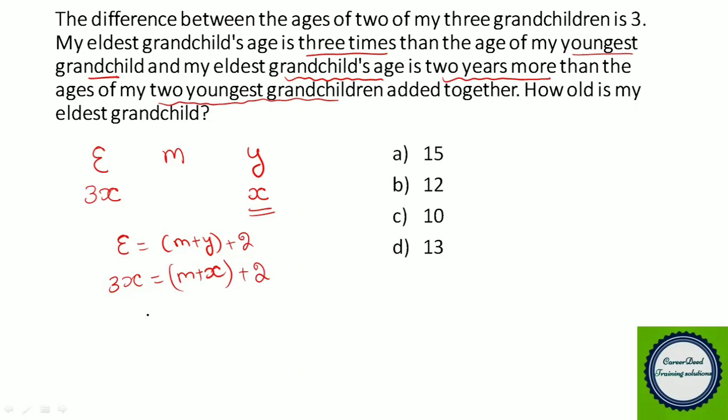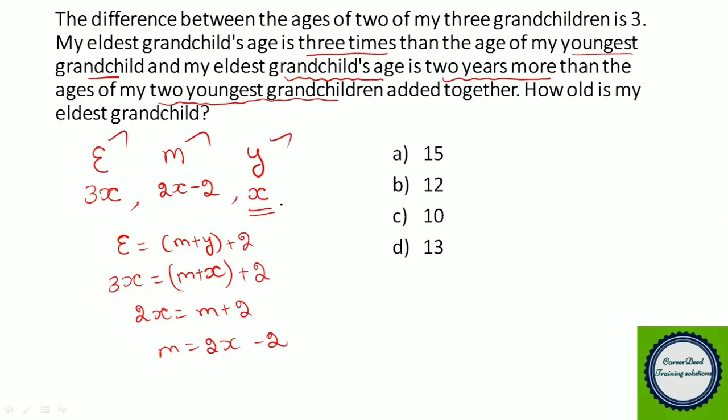That's it. So you can write 2X equal to M plus 2, or you can write M equal to 2X minus 2. Now instead of M, you can write 2X minus 2. That is, the age of the eldest grandchild is 3X, the middle one is 2X minus 2, and the youngest one is X.